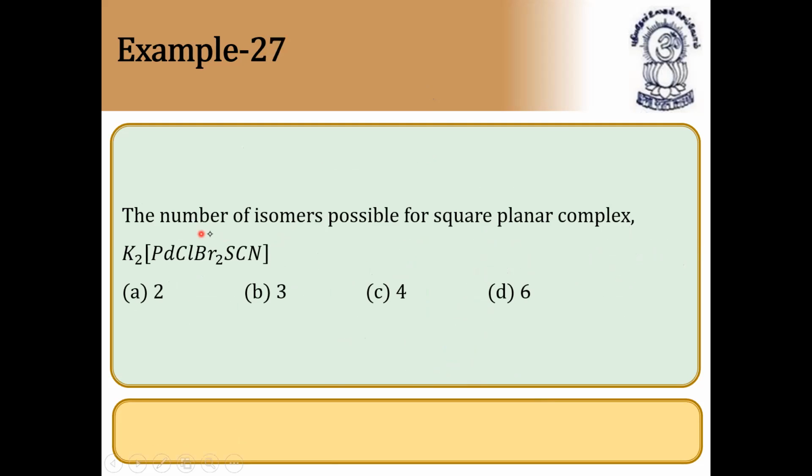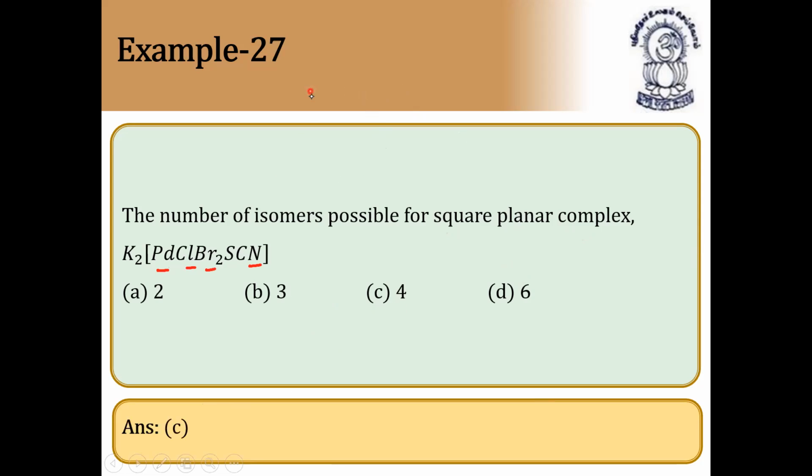Next question. The number of possible isomers for a square planar complex. You can see here, octahedral complexes were given. Now we have to see the number of possible isomers for a square planar complex of this type. Here we can see palladium, chlorine, bromine, SCN. So this contains 3. So the answer could be 4.